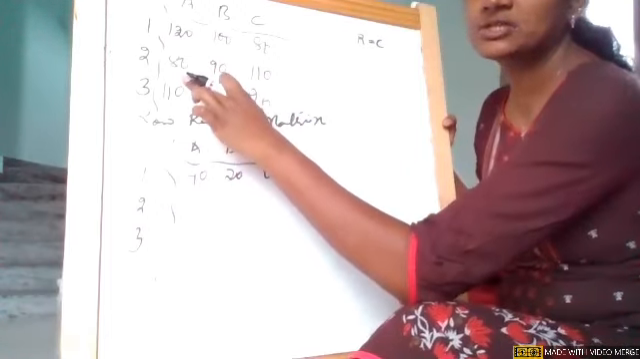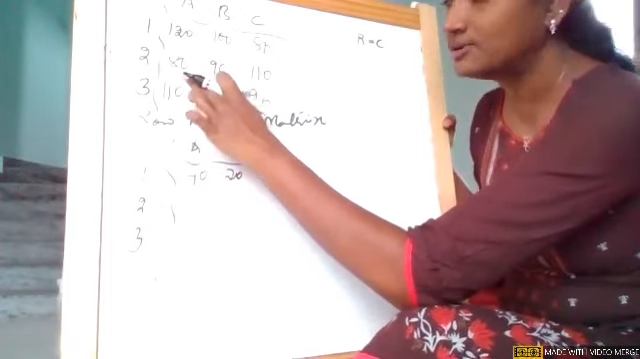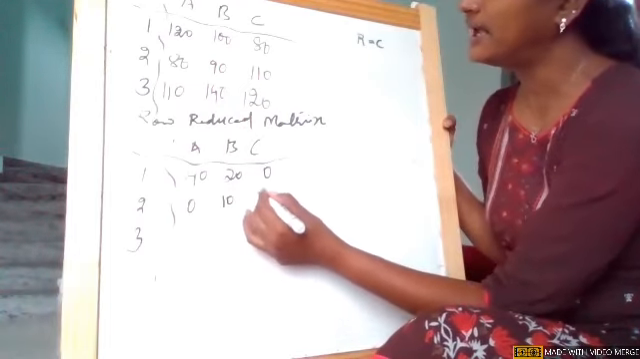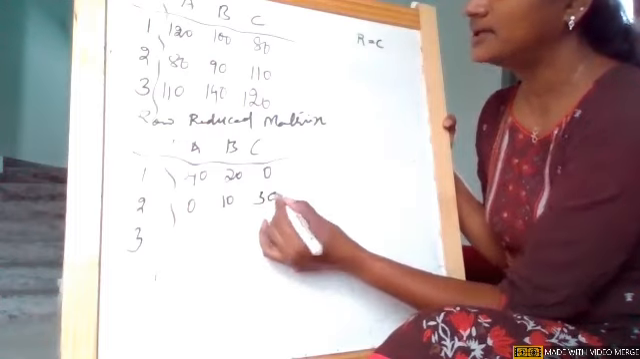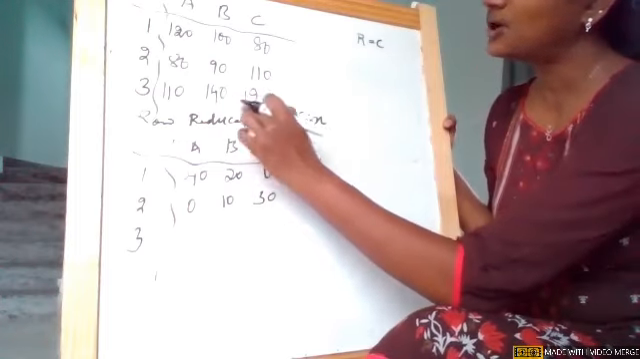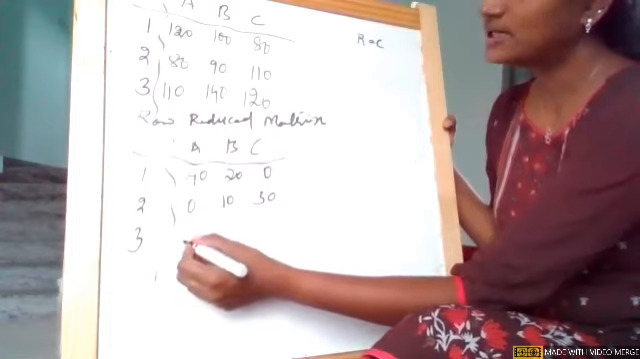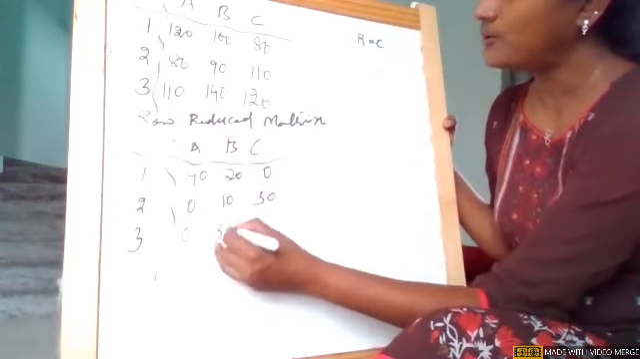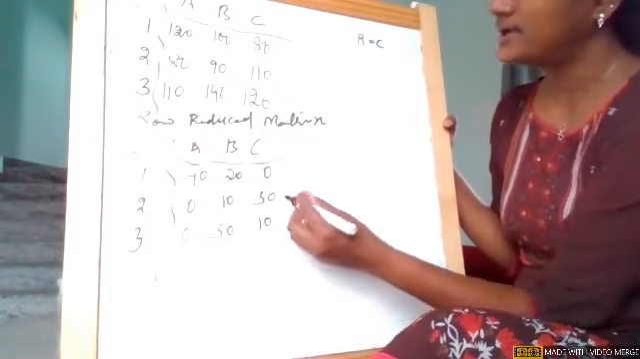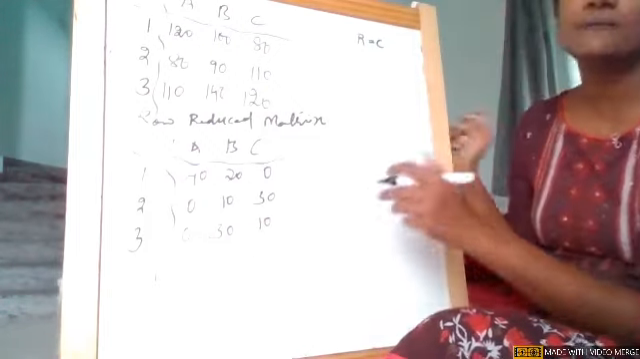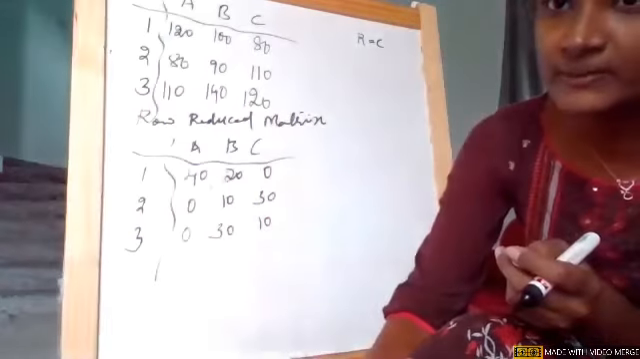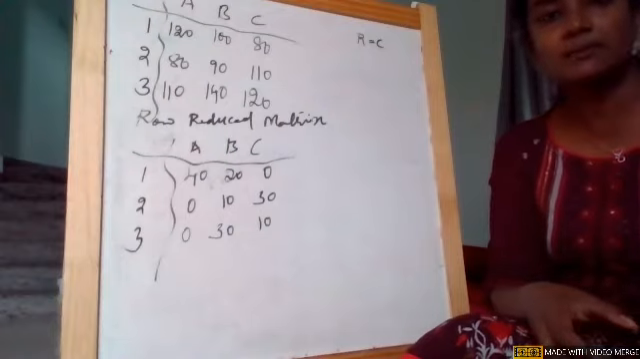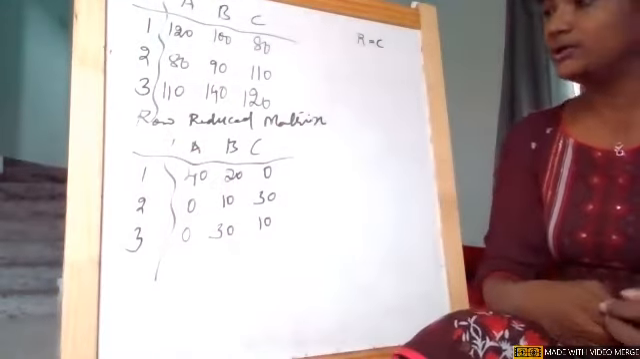Repeat the same for the second row. The lowest value in the second row is 80, so 80 minus 80 is 0, 90 minus 80 is 10, and 110 minus 80 is 30. In the third row, the smallest value is 110, so 110 minus 110 is 0, 140 minus 110 is 30, and 120 minus 110 is 10. As I picked the smallest value from each row and subtracted it from every value in that row, this is called the row reduced matrix.